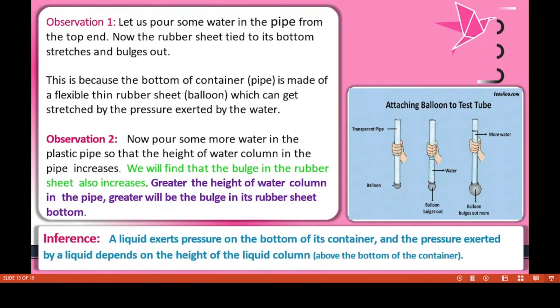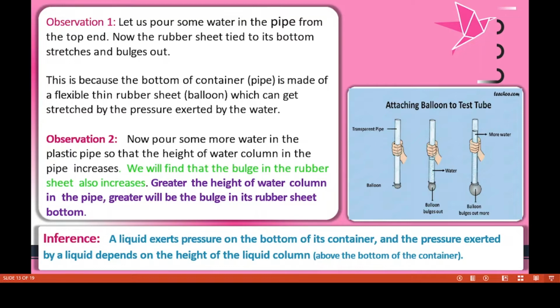Yes, now we have to see. We have to take a transparent pipe, children, and then here we have to put the bottom. We have to take a balloon and close the pipe with the balloon, and then here you will see three conditions.